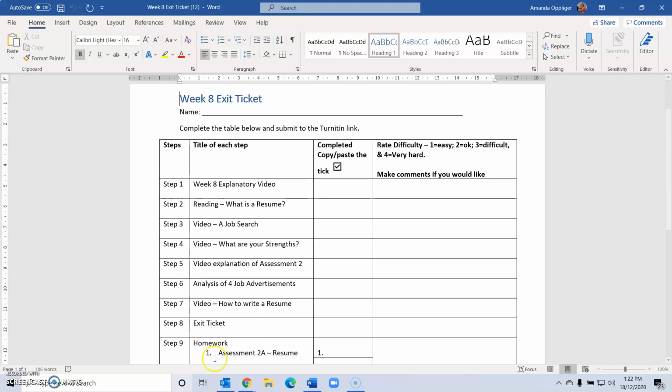Now, you always enable editing so that you can save this to your computer. And you can see the 9 steps here on the sheet. So when you complete an activity, you can copy and paste the tick to show you've completed it. And over here on the right, I want you to rate the level of difficulty of each task. So if it was easy, you would put 1. But if you found perhaps the reading, it was a little bit more difficult, you might put 3. And then you complete this whole sheet. Remember to save it, and then you can submit it to the Turnitin link at step 8.